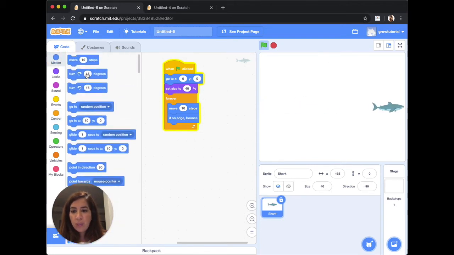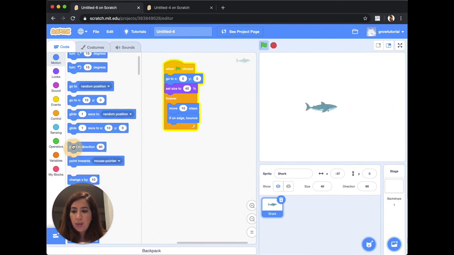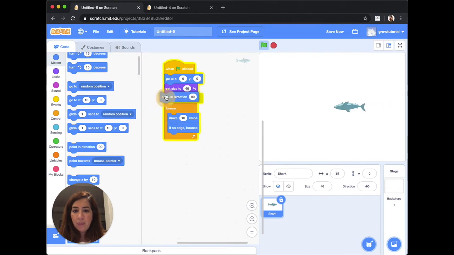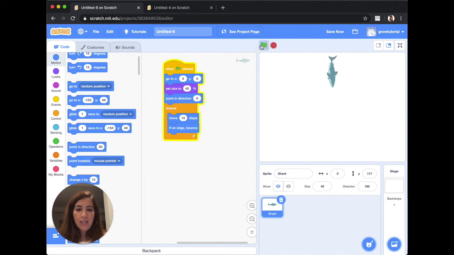So we can do this in several ways, but what I'm going to do is take this block here and say point in direction, here, 0. So let's run this again. Oops, that's what happens. It's meant to be 0. All right, now let's try again. There we go. So now we have the shark going up and down forever.